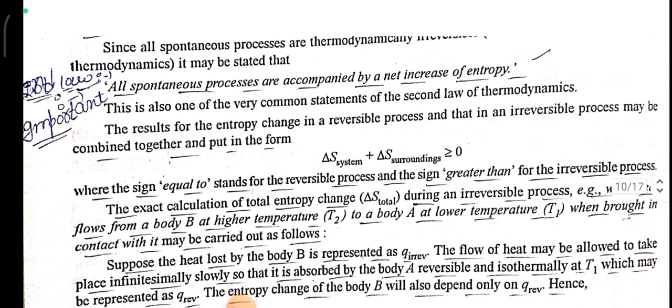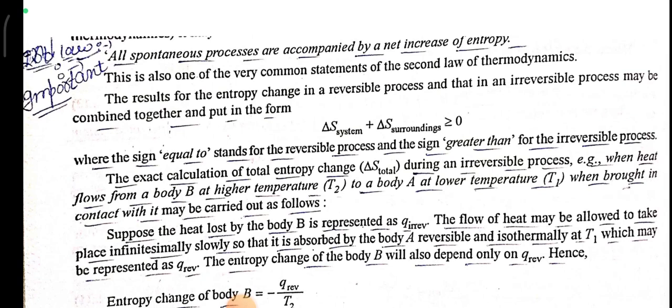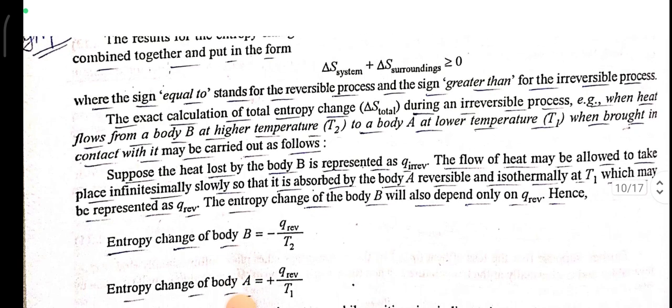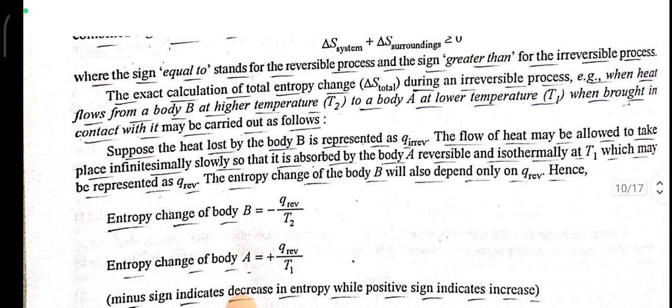This is also one of the very common statements of the second law of thermodynamics. The results of the entropy change in reversible process and that in irreversible process may be combined together. Delta S for system plus delta S for surroundings is greater than or equal to 0, where the equal sign stands for reversible and greater than stands for irreversible process.